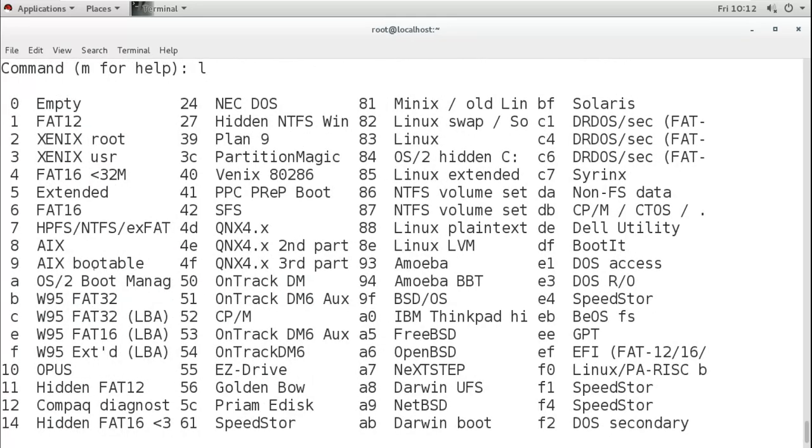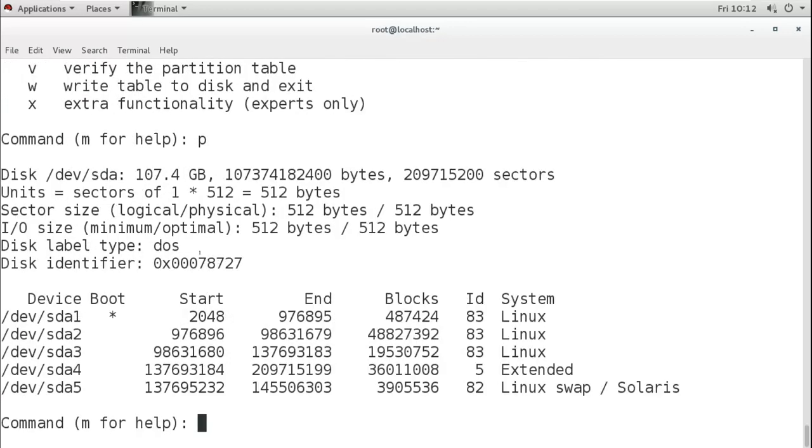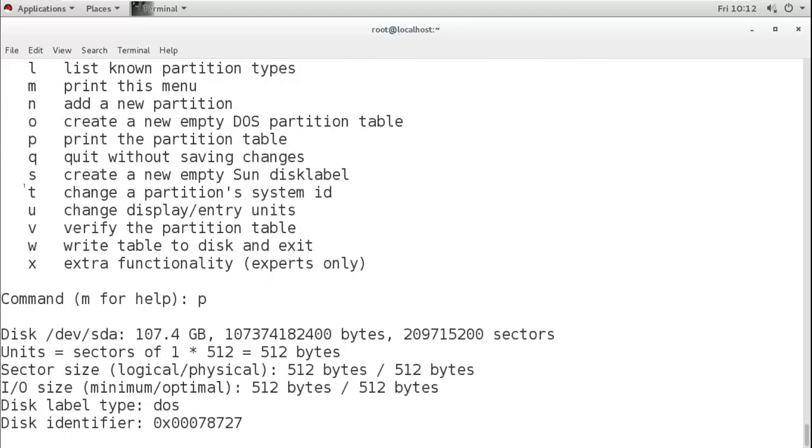Like for example, you want to create NTFS, so the number is 7 and the default is 83. So you will create the partition, it will be 83, and then if you want NTFS, then you will change it with 7, and you can do it with this T option.